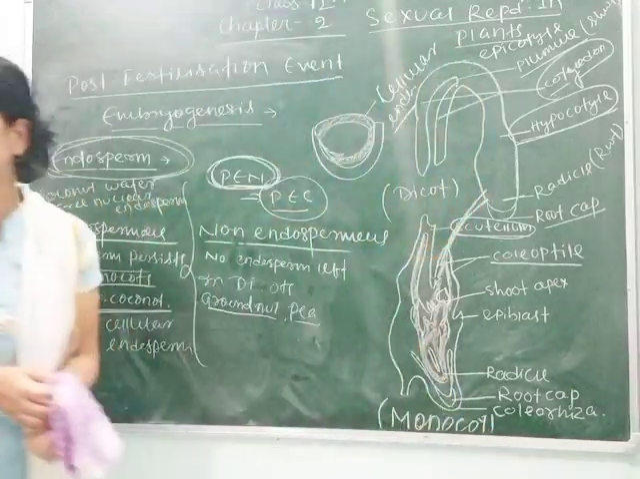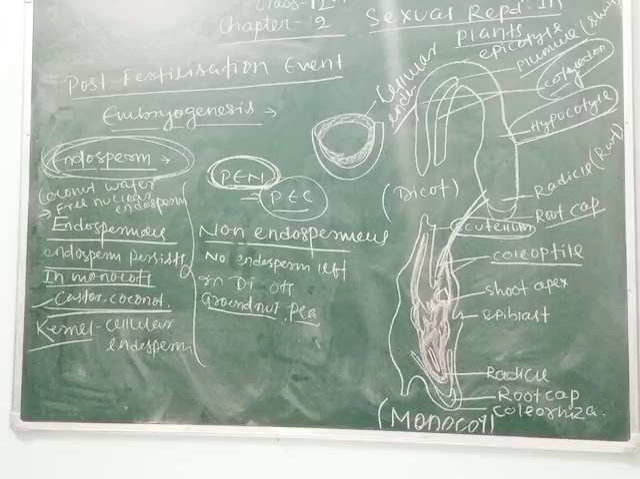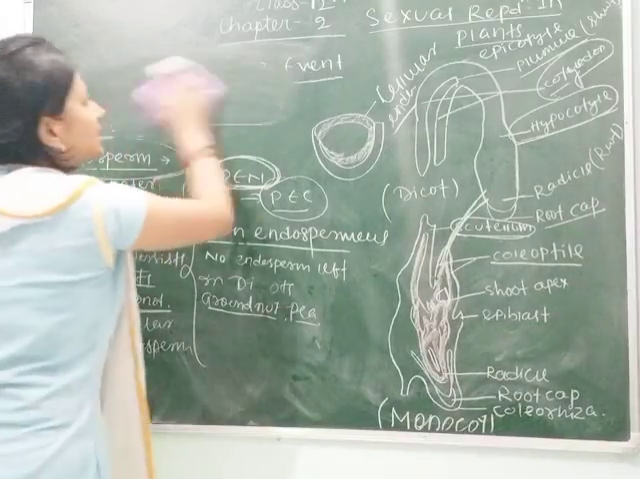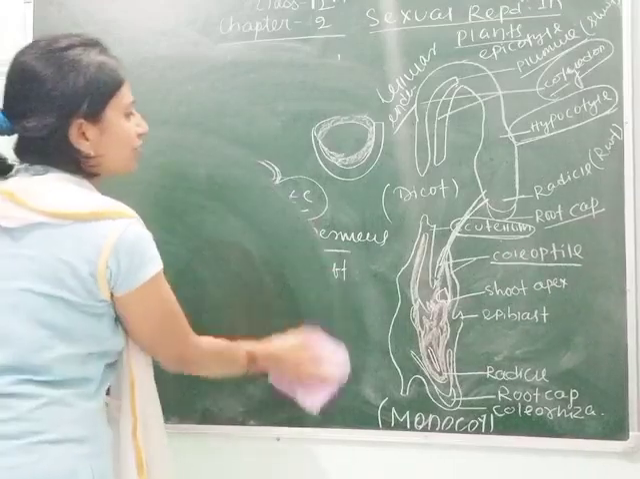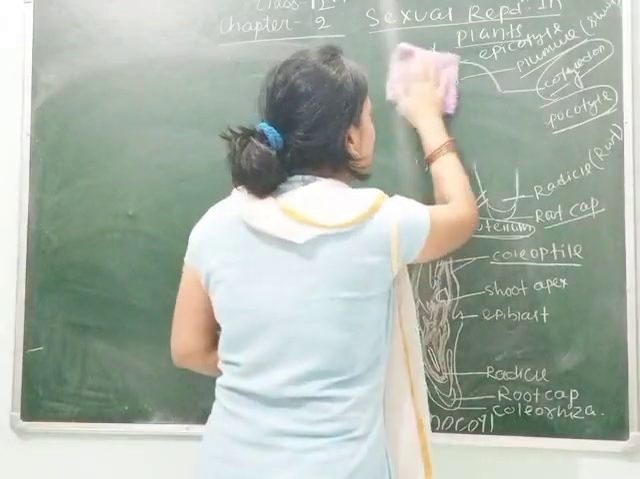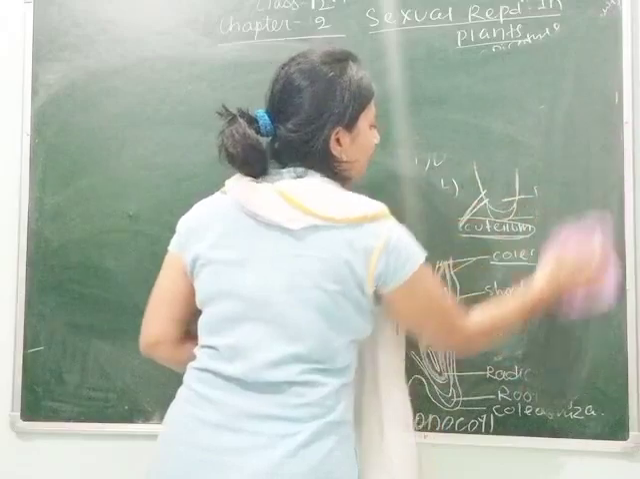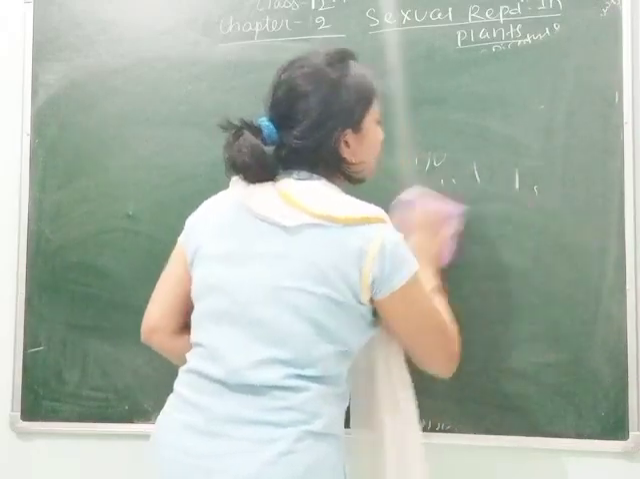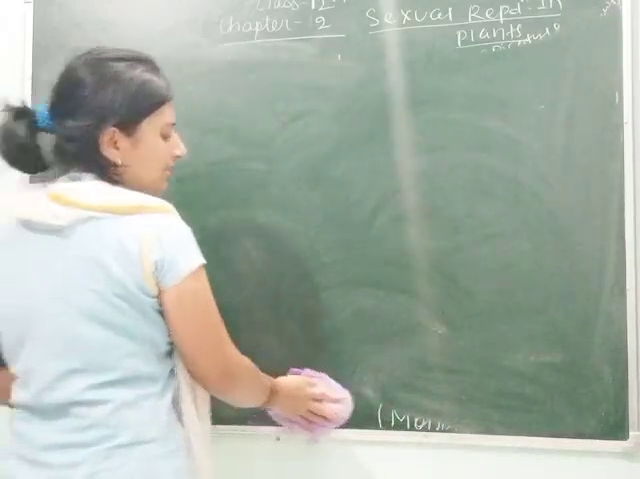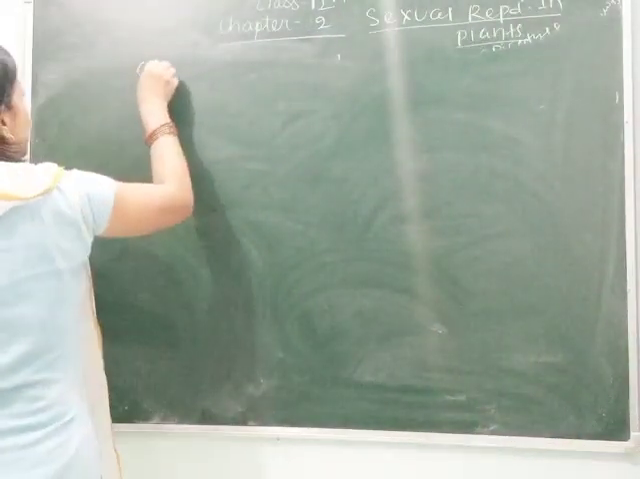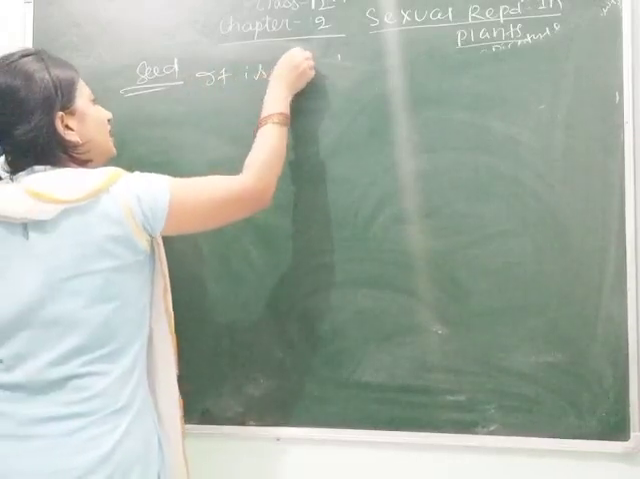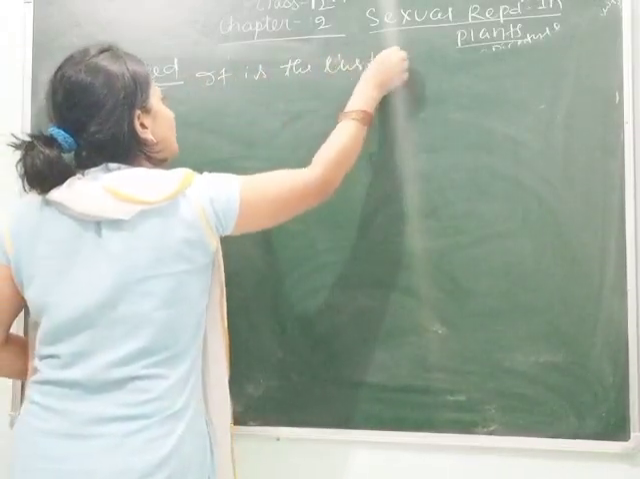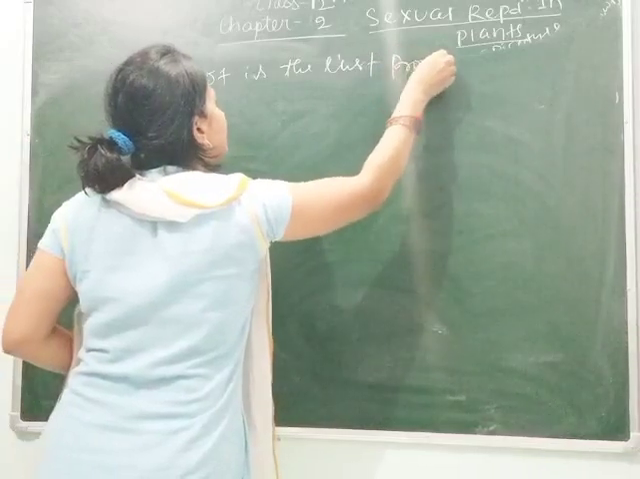Next topic we will study now is seed. We will study about seed as we are studying post fertilization events. So here we saw how the embryogenesis process occurs. Now we will continue with seed. As we know, seed is the last product of fertilization.